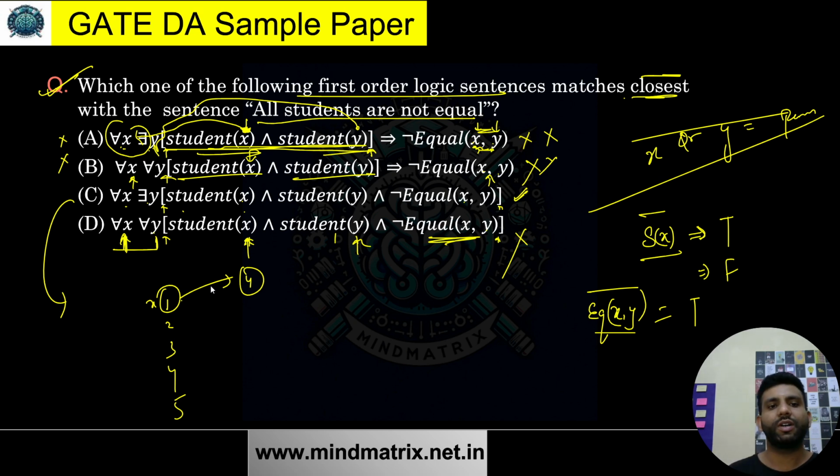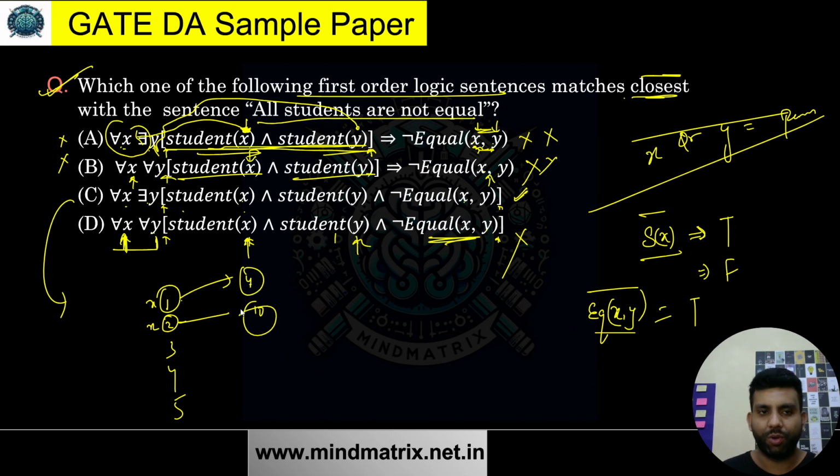At least one student exists for him also, because of which they are unequal. Now when I talk about X is equal to 2, for this as well there exists some student for sure such that they are not equal. They may be the same. For example, 1 was different from 4, but 2 can also be different from 4. Not necessarily that I need to mention some different student like the 10th student. They can be referring to the same student as well, and they can be referring to different students as well for the inequality.